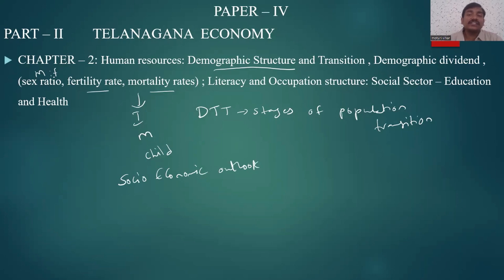For the demographic structure, population, etc., and sex ratio, we can focus from the 2011 census, because these are the authenticated data. So we need to focus always on authentic data whenever you write data in the answer. Don't write the data which is present in the newspapers. Please write the authentic data from the reports which are published by the government, whether it may be government of Telangana or whether it may be government of India. Please write and publish those reports only, those statistics only.